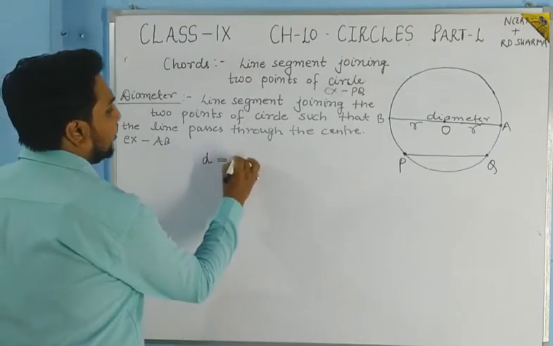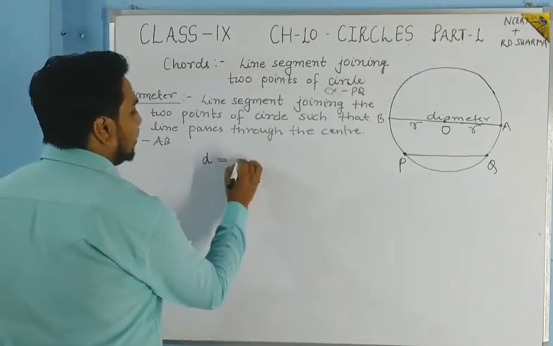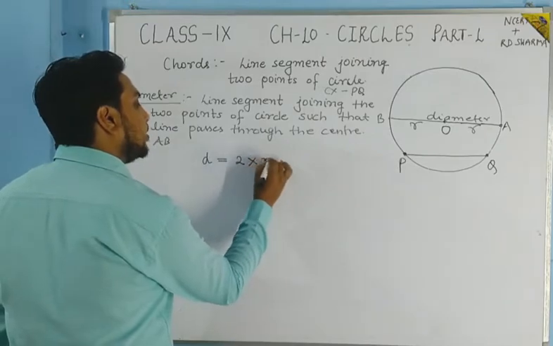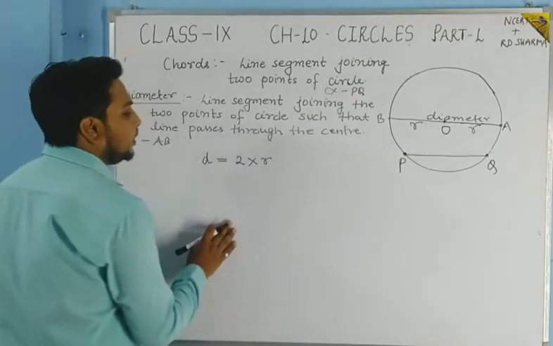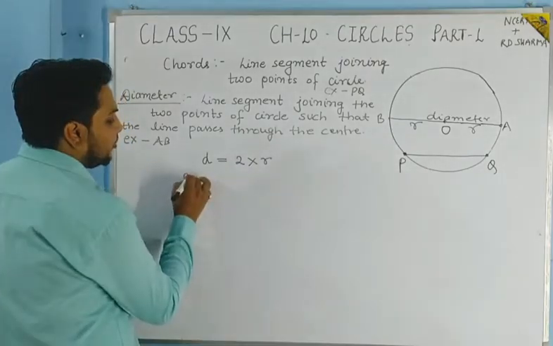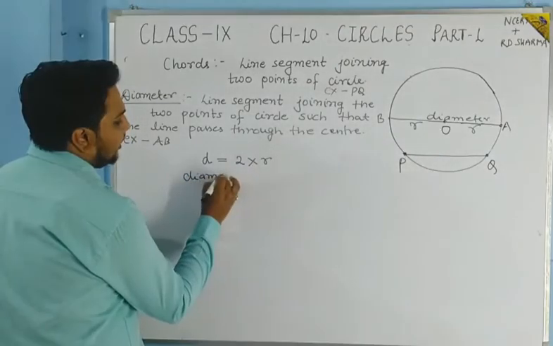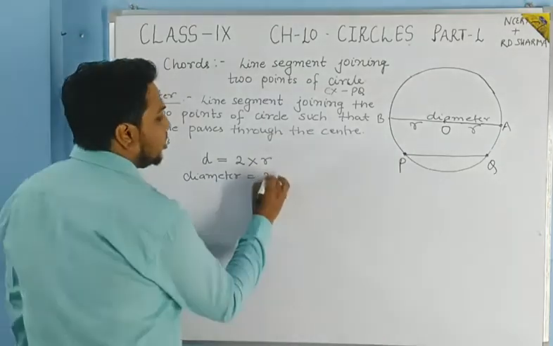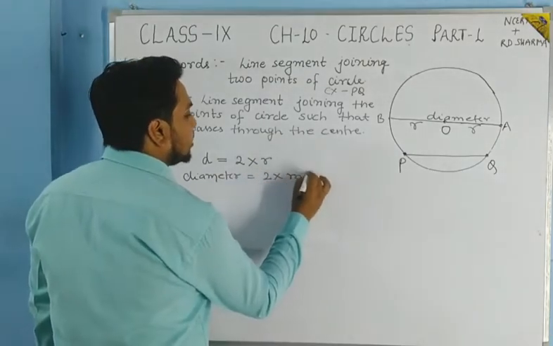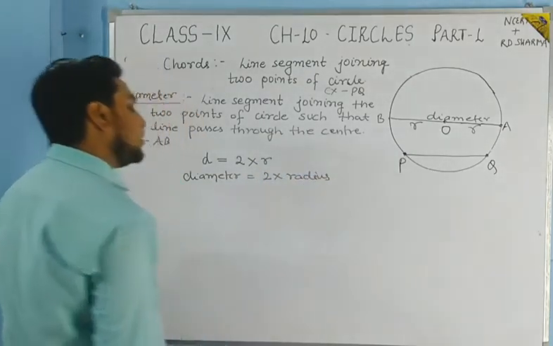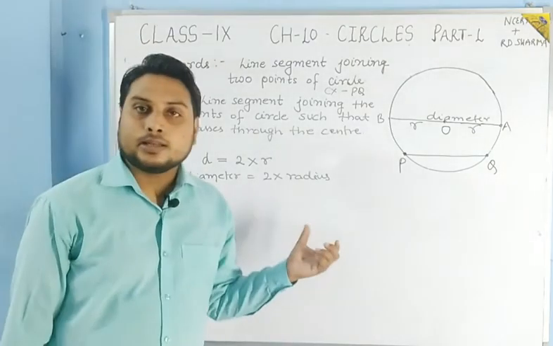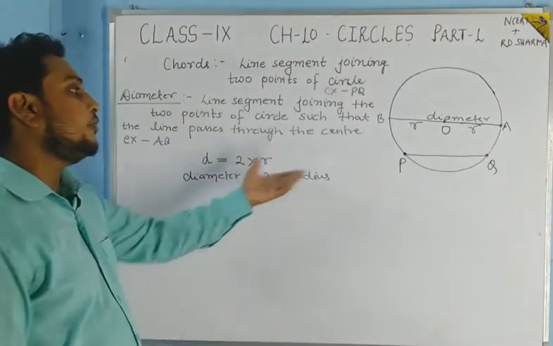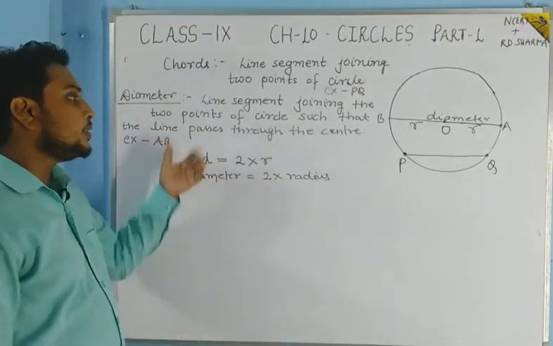Diameter D will be R plus R, or you can say 2 into R. So here is the formula of diameter also, that diameter is equal to 2 into radius. We know that diameter is just the double of the radius, and you can understand this easily by the figure and by this definition.